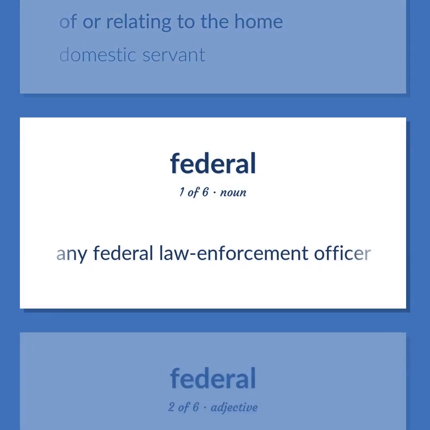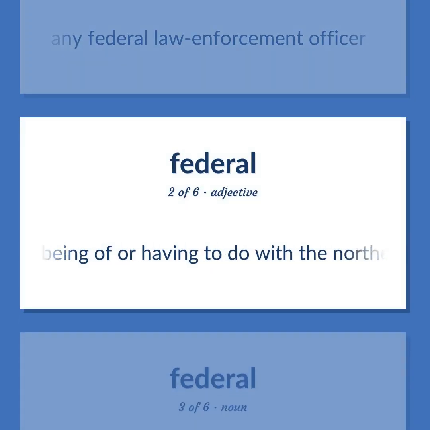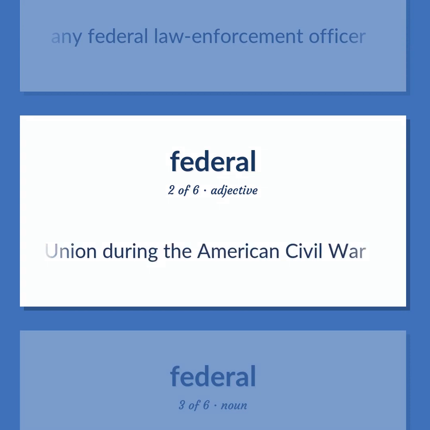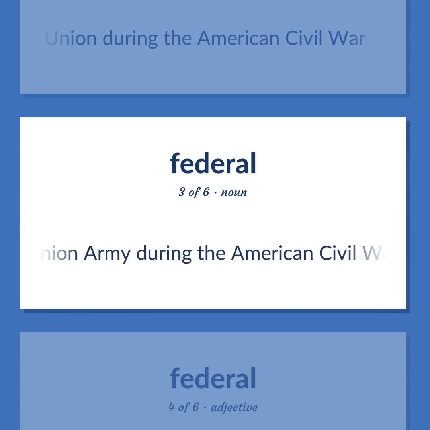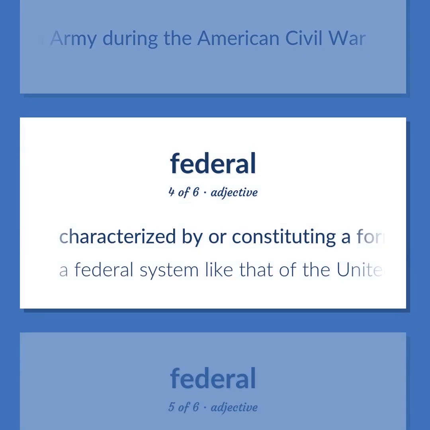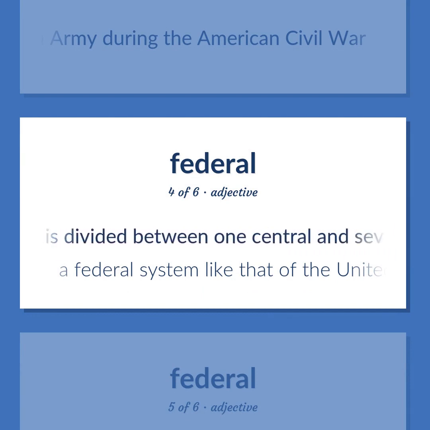Any federal law enforcement officer. Being of or having to do with the northern United States and those loyal to the Union during the American Civil War. A member of the Union Army during the American Civil War. Characterized by or constituting a form of government in which power is divided between one central and several regional authorities.